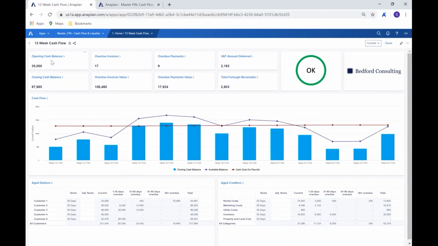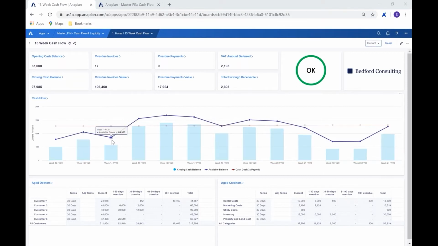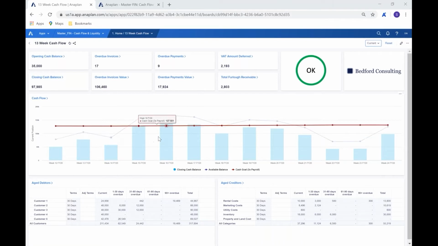Up here, we'll be able to see our opening cash balance at 35,000, and we can see our closing cash balance at 97,985. And we'll drill through these to see how we're getting these numbers in just a moment, as we start to flow through looking at our cash inflows through our overdue invoices and invoice values, our outflows through our payments and payment values, and of course the schemes that we were speaking about a moment ago when we look at our VAT amount deferred, and of course our furlough scheme as well. The okay that we're looking at here is because in this view that we're looking at, in the scenario that we currently have, we basically have the cash available to do that which we need to do.